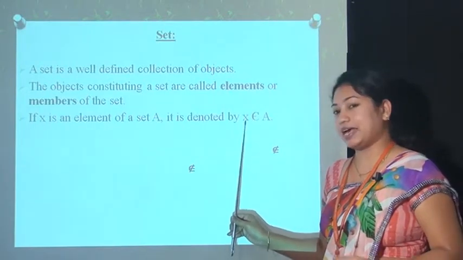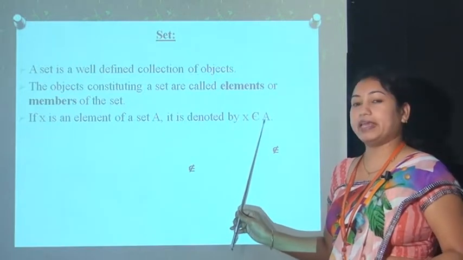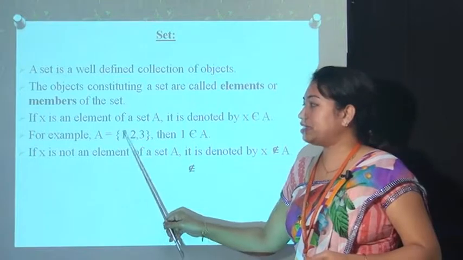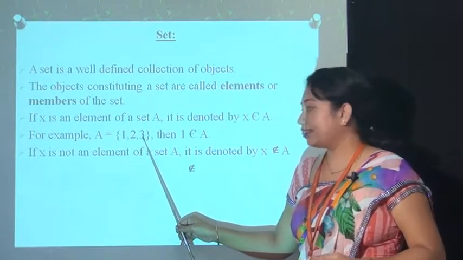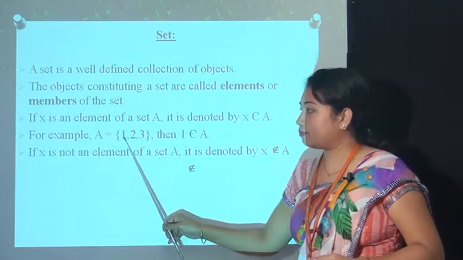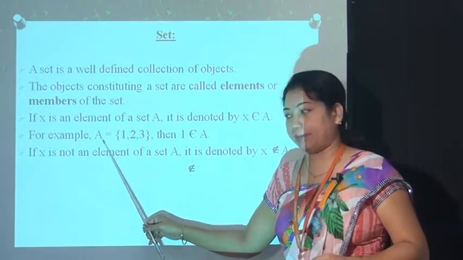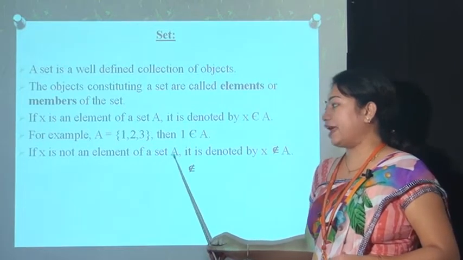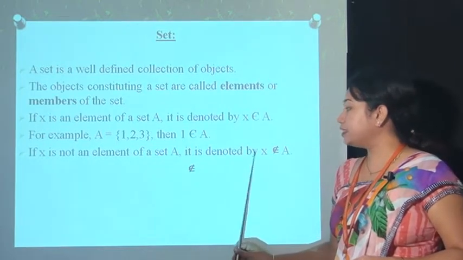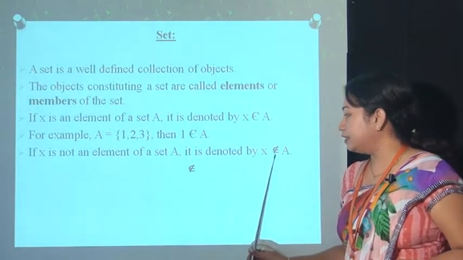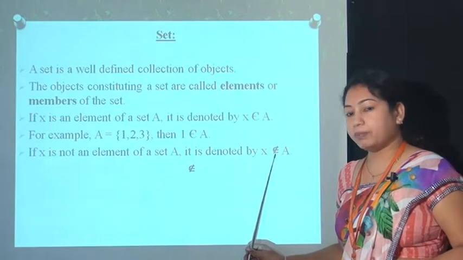That means X ऐसा element है जो set A में है. Now for example, if set A is equal to {1, 2, 3}, then the element 1 belongs to A. That means 1 जो है वो set A में है. Second point is, if X is not an element of set A, it is denoted by X does not belong to A. This symbol is referred to as does not belong to.